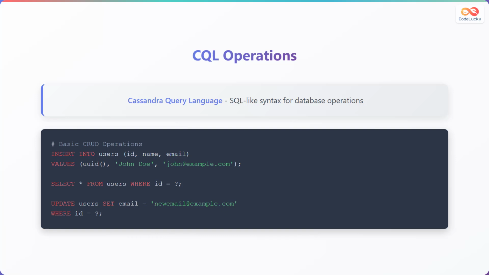Cassandra Query Language, or CQL, provides an SQL-like syntax for database operations, making it familiar to developers with relational database experience. Basic CRUD operations include insert statements for adding new data, select queries for retrieving information, and update commands for modifying existing records. CQL supports prepared statements using question mark placeholders for better performance and security. The syntax is designed to be intuitive while respecting Cassandra's distributed nature and data modeling requirements. Understanding CQL is essential for effective database interaction and query optimization.